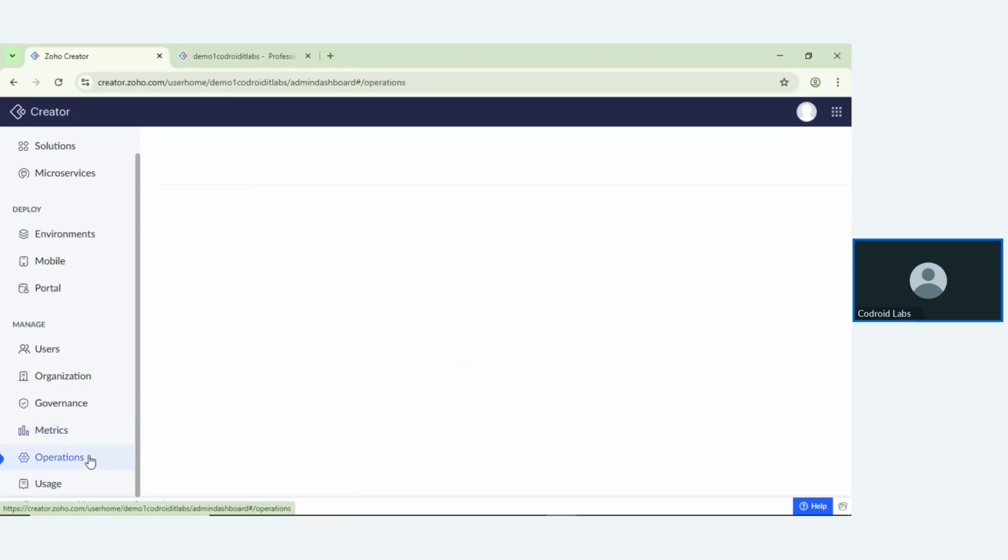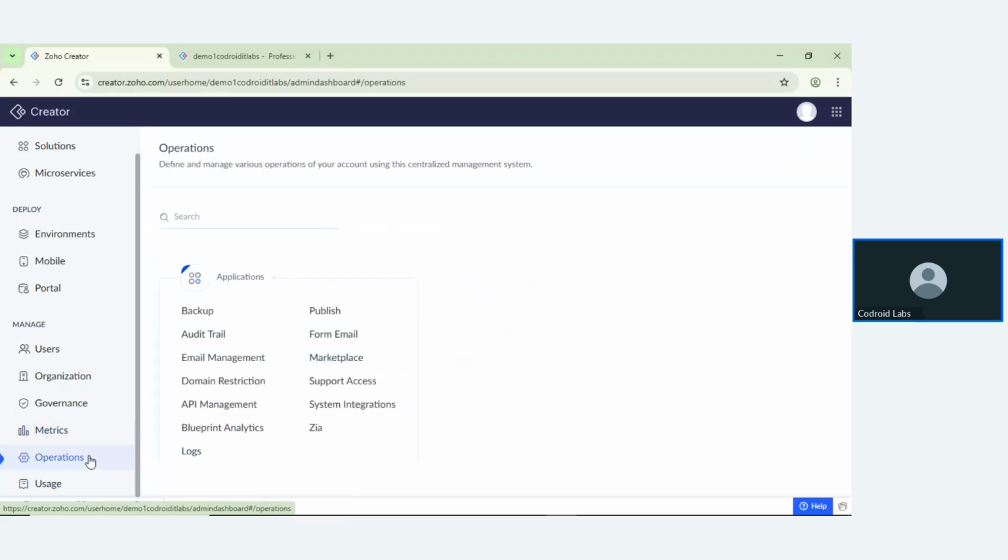So inside the operation, that is also very helpful for your organizations. You can back up your applications. It will be helping you to back up your schemas, back up your data, or back up your whole application's database also. On a monthly basis, weekly basis, based on your requirements. So it is helping you to secure your applications.